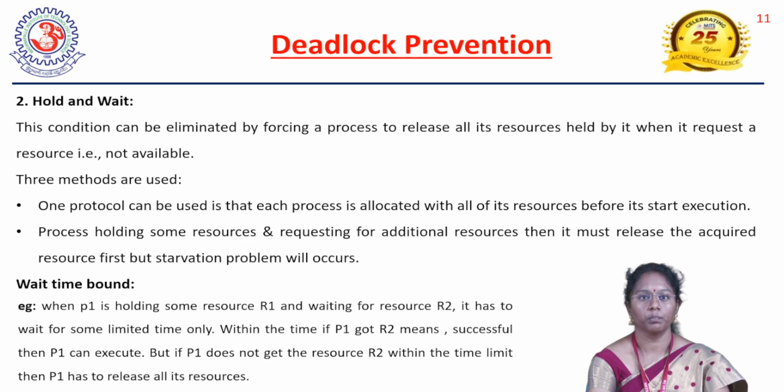Consider P1 is holding some resource R1 but is waiting for R2 for some time. That means there should be a time limit for which P1 has to wait for R2. Until that time, if P1 doesn't get resource R2, then it has to release its resources, that means it has to release the resource R1. Then if any other process is waiting for R1, R1 can be obtained by that process. So hold and wait should be eliminated by releasing its resources when it is requesting some other resource which is not at all available.